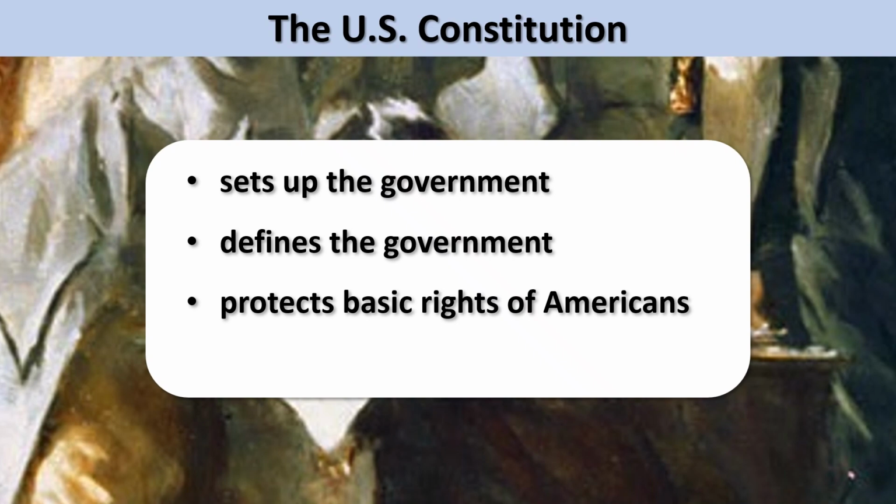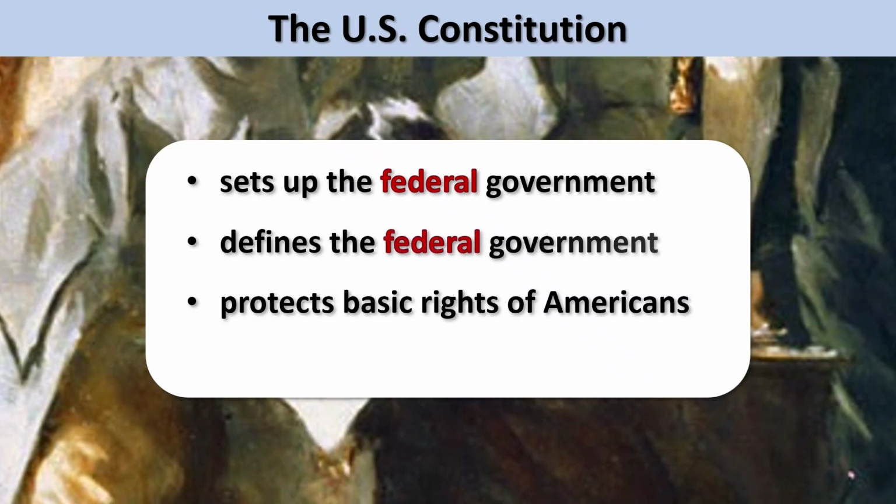More specifically, the Constitution sets up the federal system of government, which is the system governing the entire United States. The Constitution defines the federal government of the United States by listing the three branches of the government and their many parts, and explaining what they do.